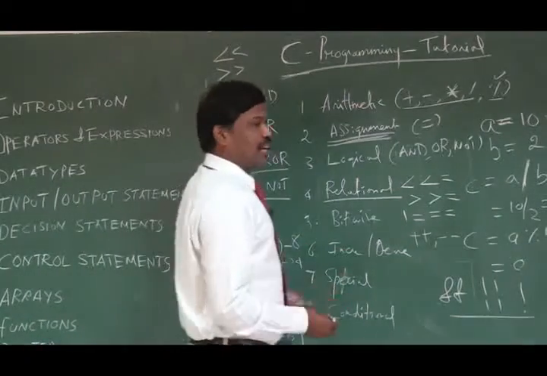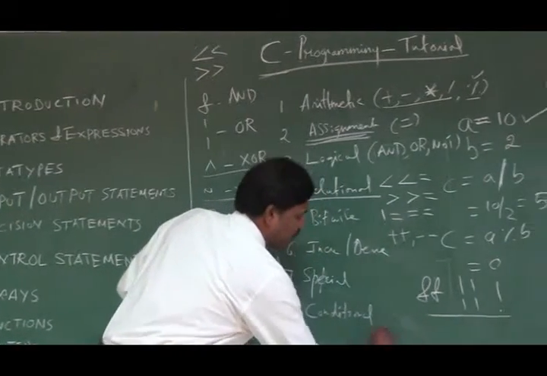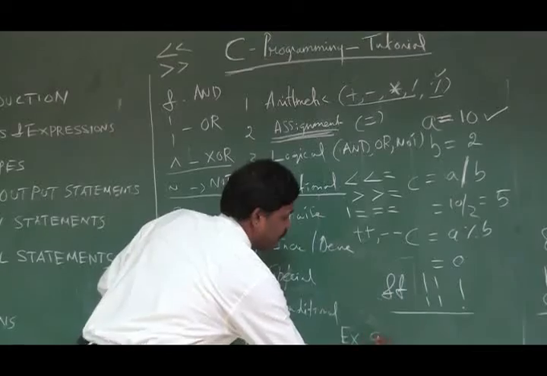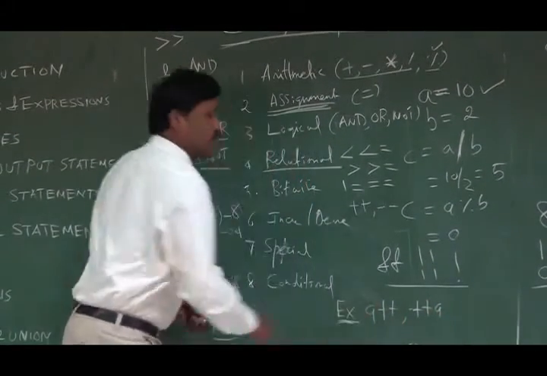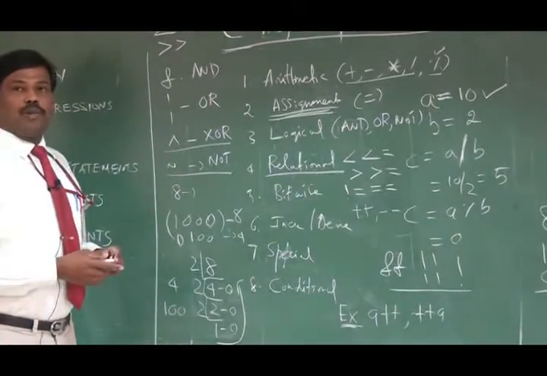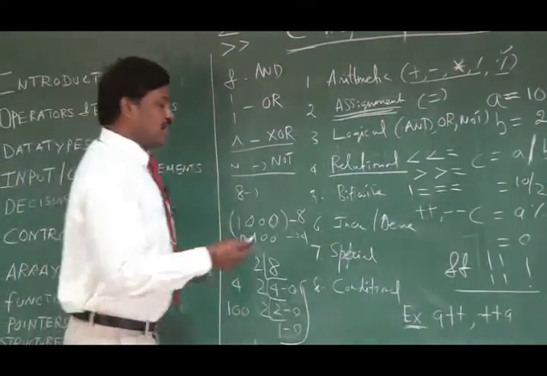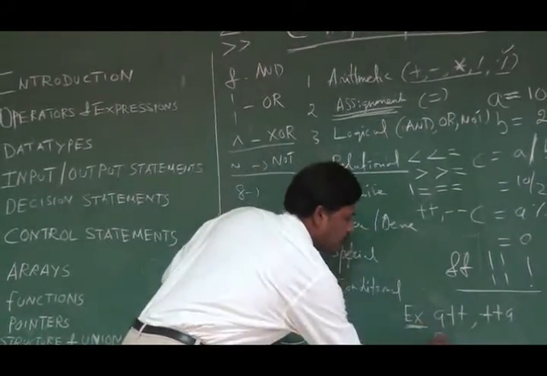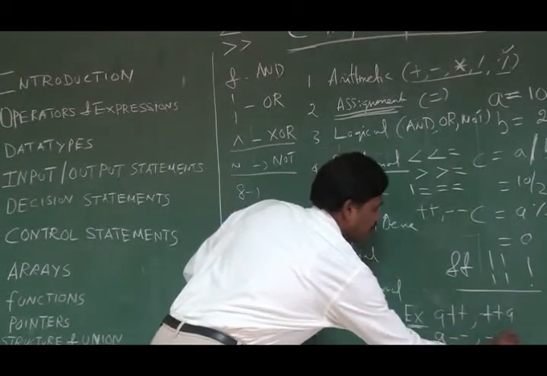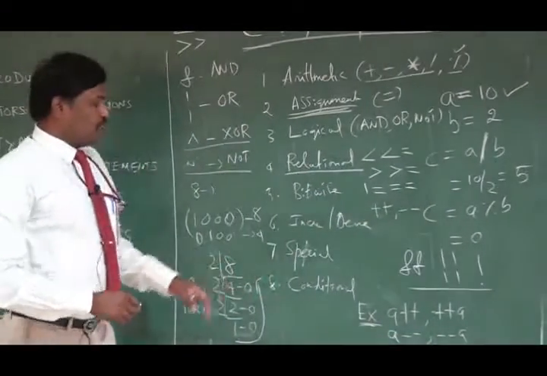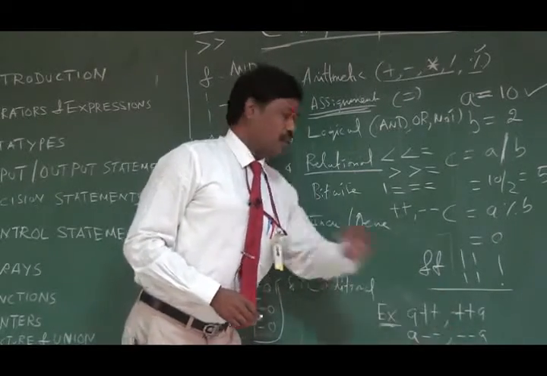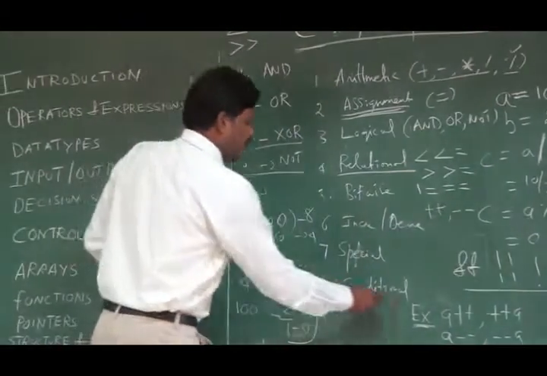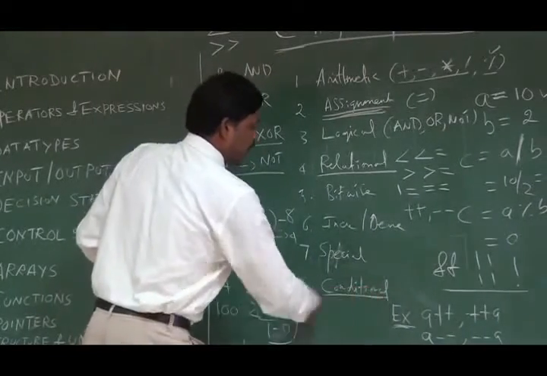One is post increment and pre increment. For example, a plus plus is post increment, plus plus a is pre increment. Similarly for decrement, I can give a minus minus and minus minus a. So this is a post decrement and the other one is a pre decrement. Before that we will see what is actually a conditional operator.